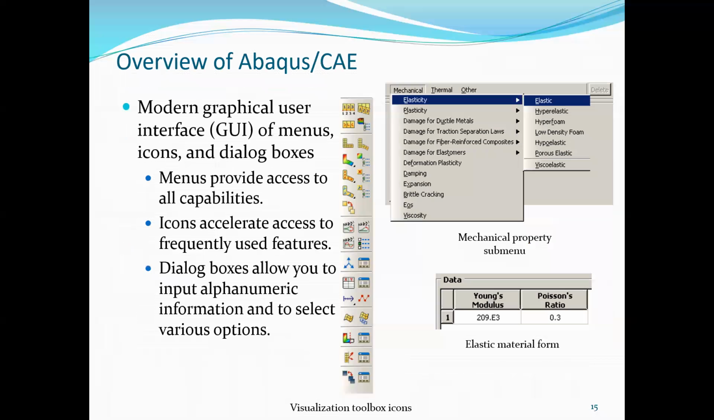Okay, next, modern graphic icons and dialog boxes. Menus provide access to all capabilities. Icons accelerate access to frequently used features. These are the menus here: mechanical, thermal, and others. These all are the icons. I will show you directly. Then next, the dialog boxes allow you to input alphanumeric information and to select various options. Here you can see we can enter the material properties. I will directly show you in Abaqus.